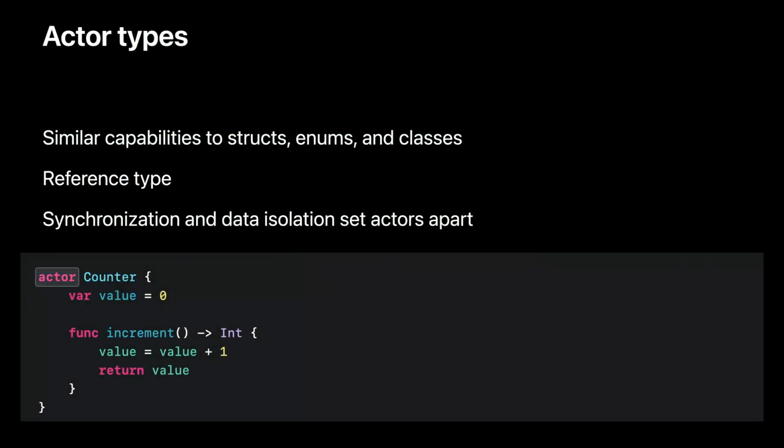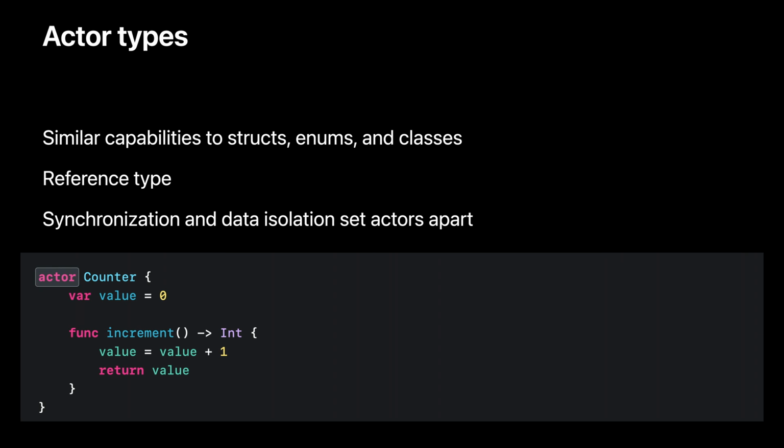Actors are a new kind of type in Swift. They provide the same capabilities as all of the named types in Swift. They can have properties, methods, initializers, subscripts, and so on. They can conform to protocols and be augmented with extensions. Like classes, they are reference types, because the purpose of actors is to express shared mutable state.